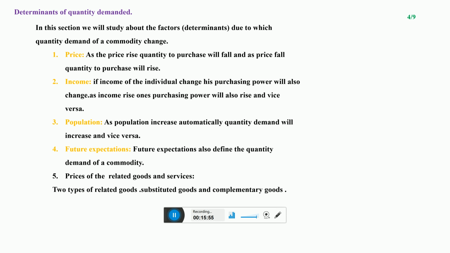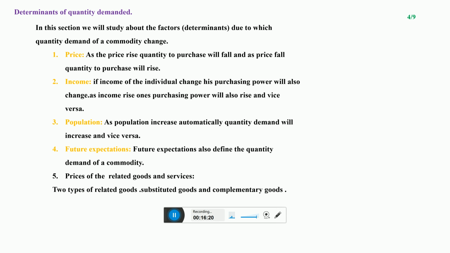His demand for cement decreased, though the price of cement does not change, but because of his future expectation that the price of cement will fall, he stopped purchasing, he decreased purchasing cement, and he is waiting for the near future.